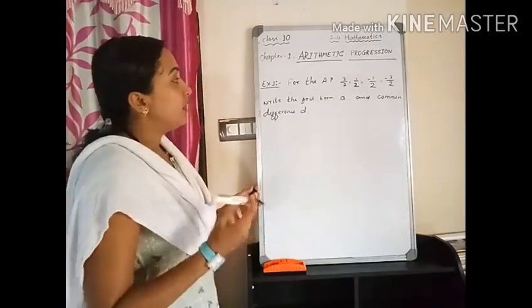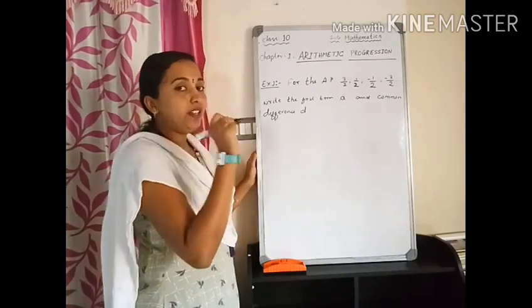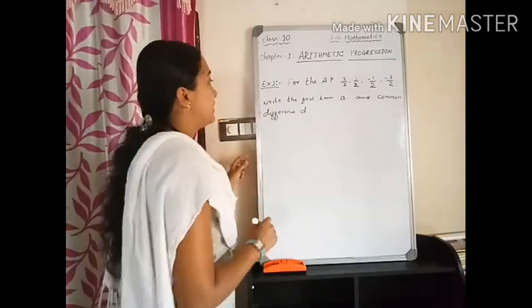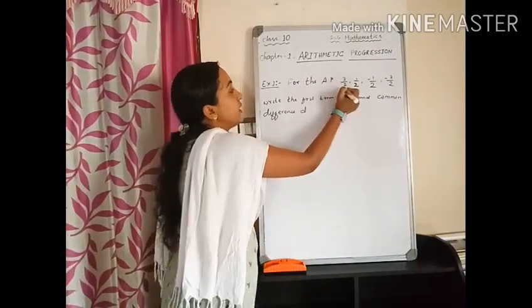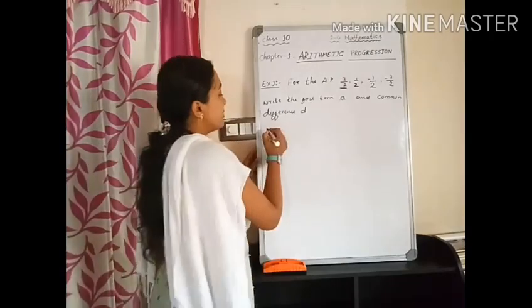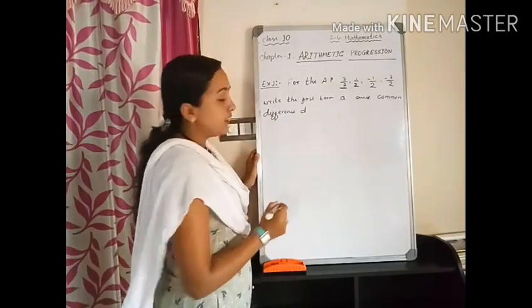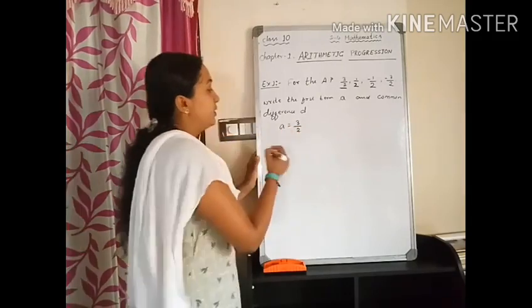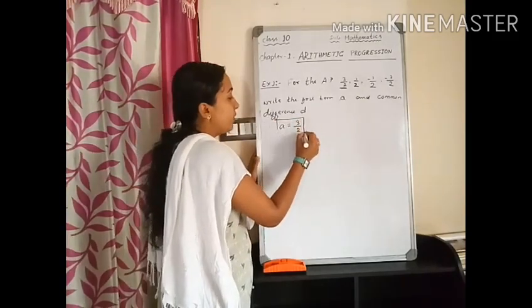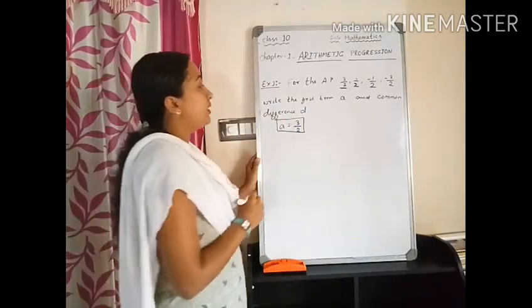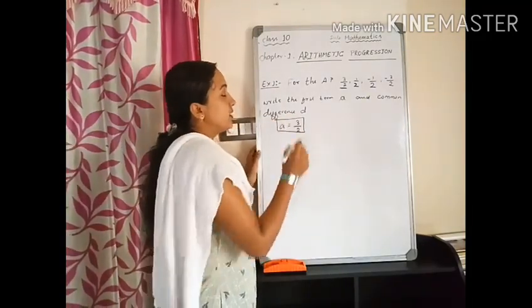So let us write A and D. A means first term, D means common difference. So always the first term of the AP will be A. Therefore we can directly write A is equal to 3 by 2. So this will always be the first term. Okay, what about the common difference?